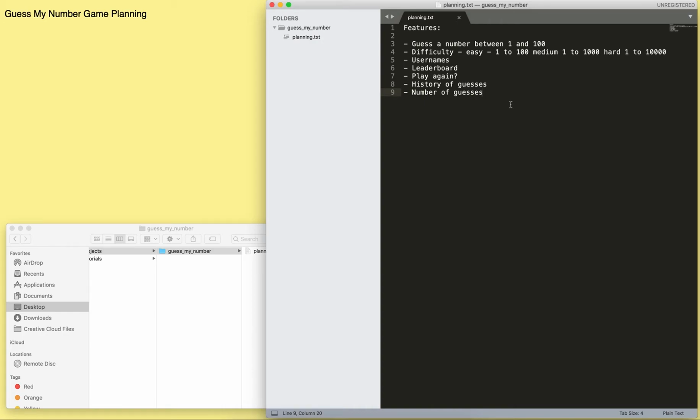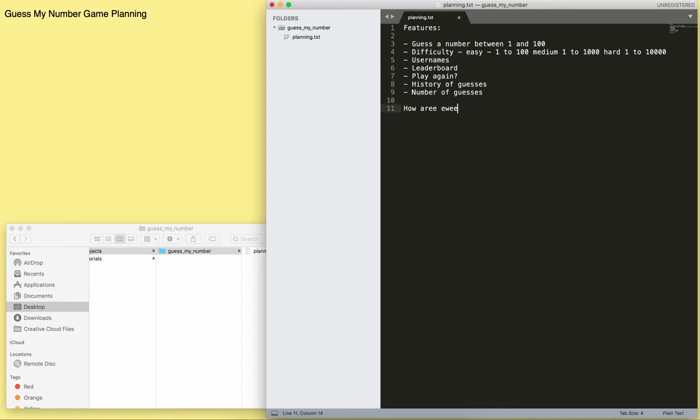I start with the user logs in. What do they want to see? Maybe they want to see usernames. They want to see a leaderboard. Maybe they get inspired and competitive. And then once the user starts playing, what are they going to be doing? Well, they're going to be guessing a number. What's the difficulty? Maybe they have to select a difficulty. And then I start thinking, what's going to happen after they finish? They want to see a leaderboard. They want some metrics on how they did. Right, so these are high level features,